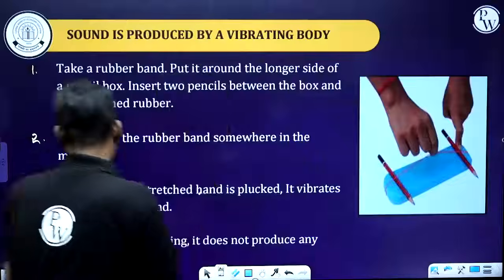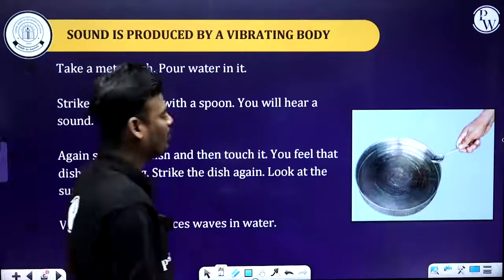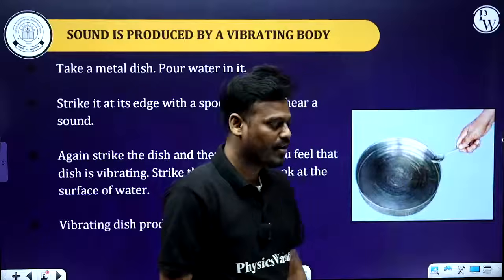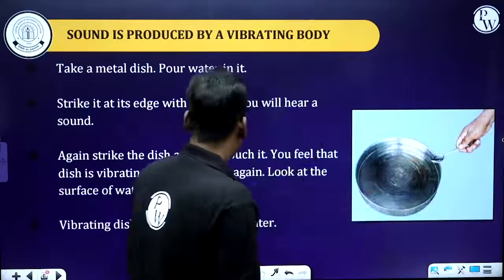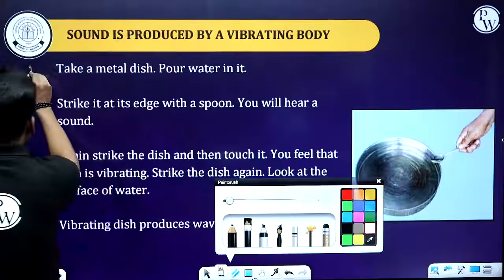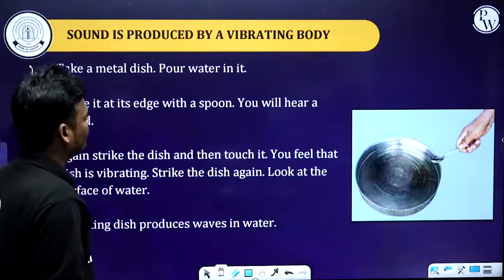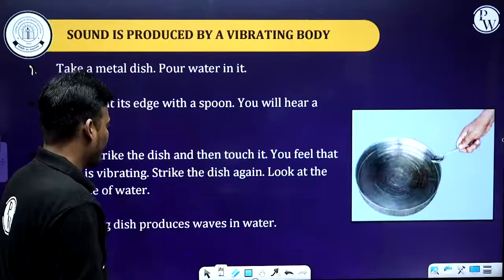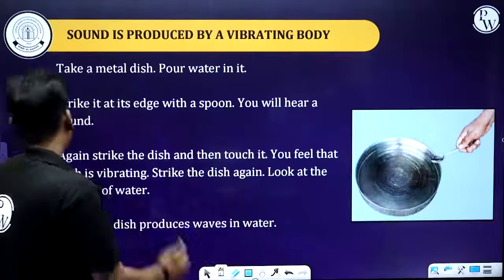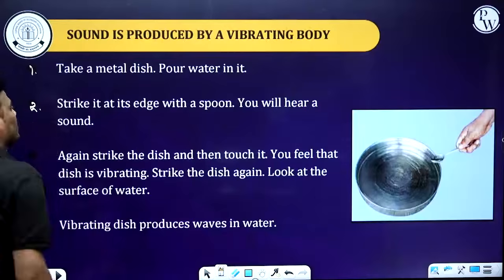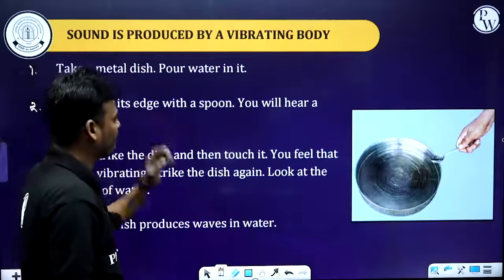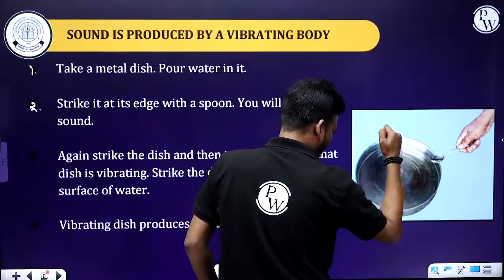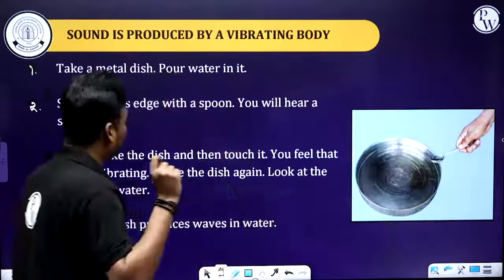Now let's consider one more example with a plate, a spoon and water inside it. First, what do you have to do? Take a metal dish or a plate and pour water in it. And the second step, strike its edge, on the top, which looks like a rim. Strike it with the help of a spoon.